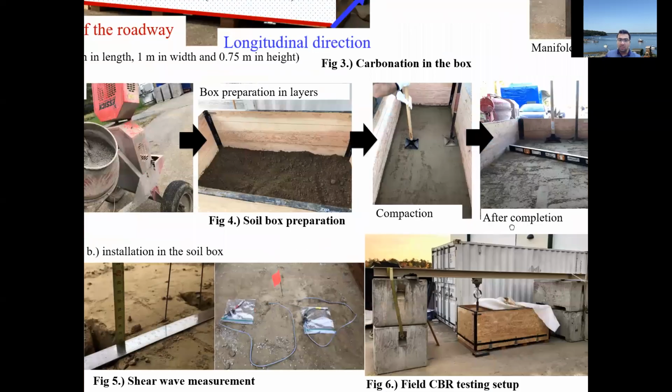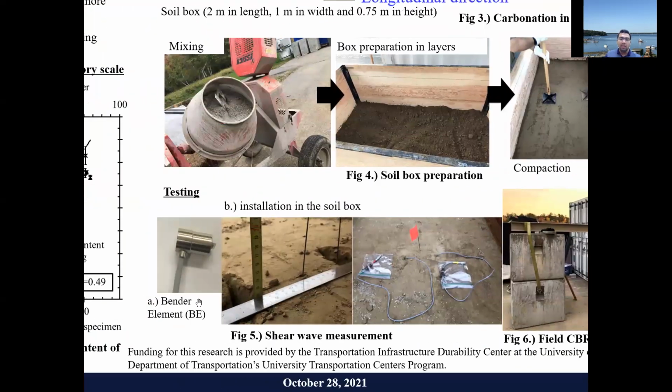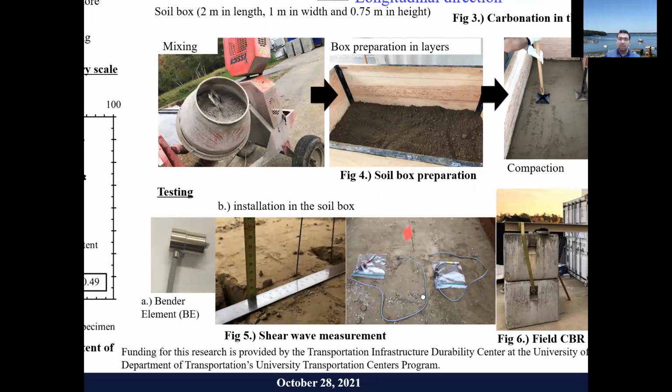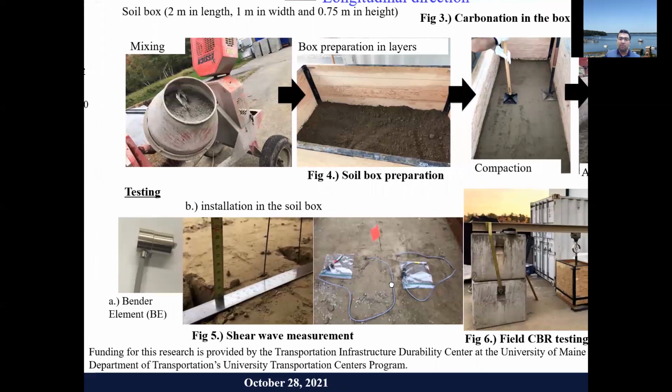Once the box is made, we install the bender elements in different locations. The bender elements are going to determine the shear wave velocity in real time during the carbonation. This measurement would be helpful to know the amount of calcium carbonate that is precipitating, as well as the changes in stiffness in the soil due to the carbonation. So this would be helpful to see the performance during the carbonation.